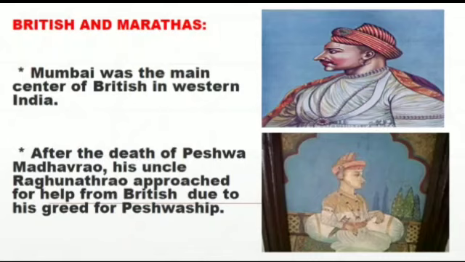But after his death, his uncle Raghunath Rao approached the Britishers. Why did he approach the Britishers? Because he wanted to become the ruler, the king, to rule over the Marathas. He wanted the Peshwai, and he told the Britishers that he would help them in establishing their dominance over the Maratha supremacy.